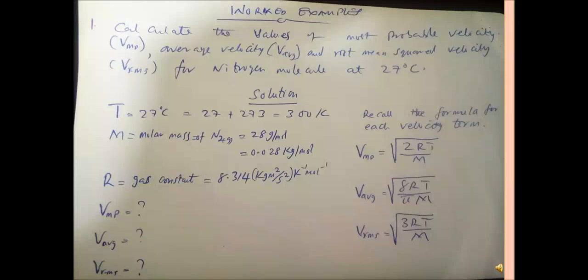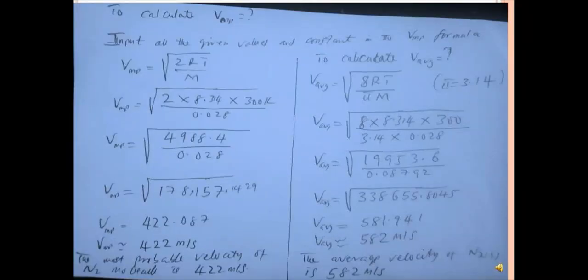Then let's start with the most probable velocity. So we put all the given values, that is the variables and constants, in the most probable velocity formula. So we have the square root of 2RT over M. We have R given as 8.314 times our temperature, which is 300 Kelvin, divided by our molar mass, which is 0.028. So when you multiply 2 times